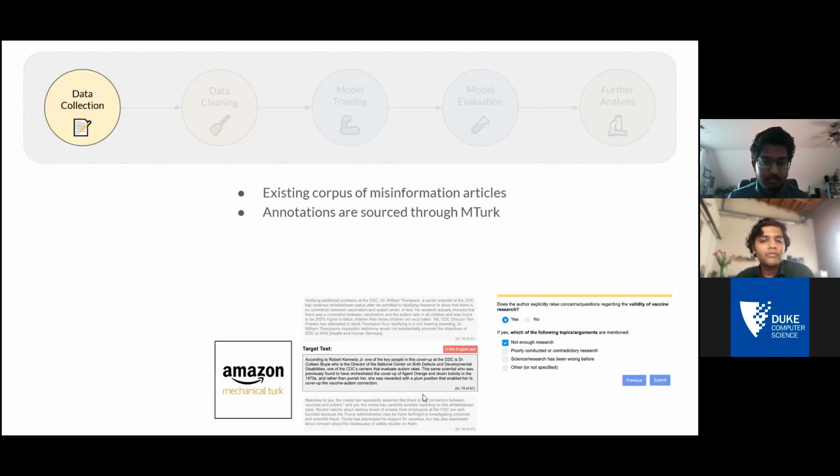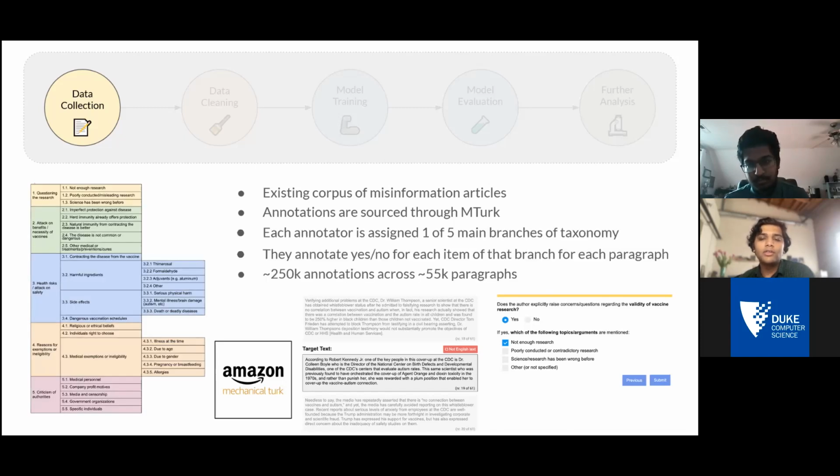And for each paragraph, they have to answer whether that paragraph belongs to a specific part of the vaccine misinformation taxonomy or not. And they just answer yes or no questions. And each annotator is assigned one of the 5 main branches of the taxonomy. So each major branch is a different color in this diagram on the left. And each annotator only makes annotations for one of these 5 branches.